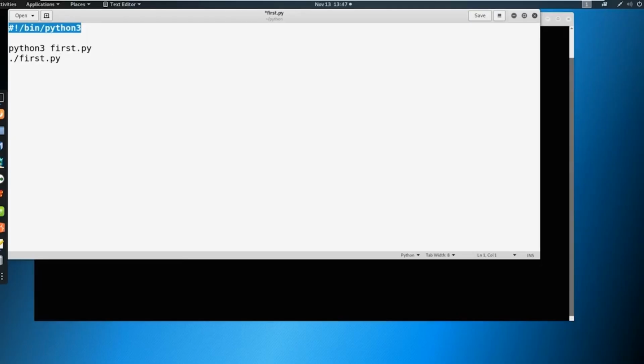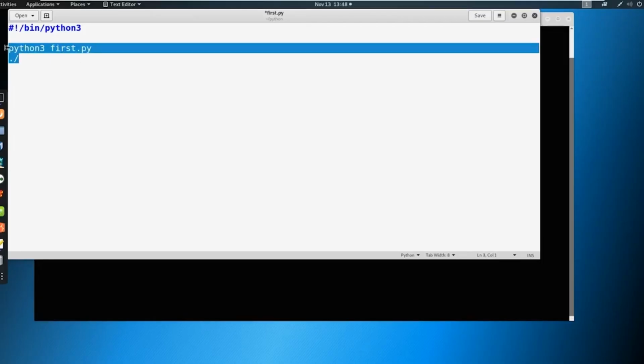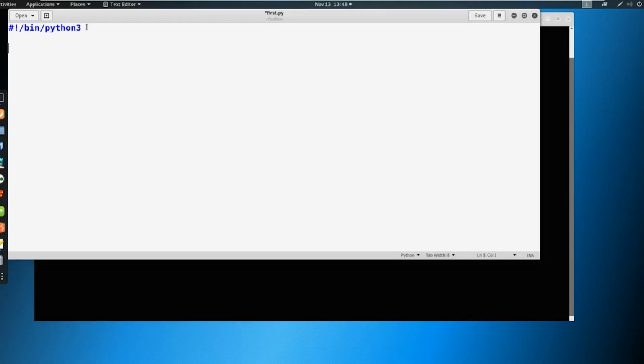So Linux would go in here, read this, and say, I'm going to look for bin python3. It's going to find python3 in bin because that's where it's stored, and then use that to execute this Python script here. So we have two ways of running it. We could run python3 first.py, or we can run it with the ./ like with some of our other scripts. I always like to declare at the top. It's not necessary if you're just going to type in python3, but I always like to do it.